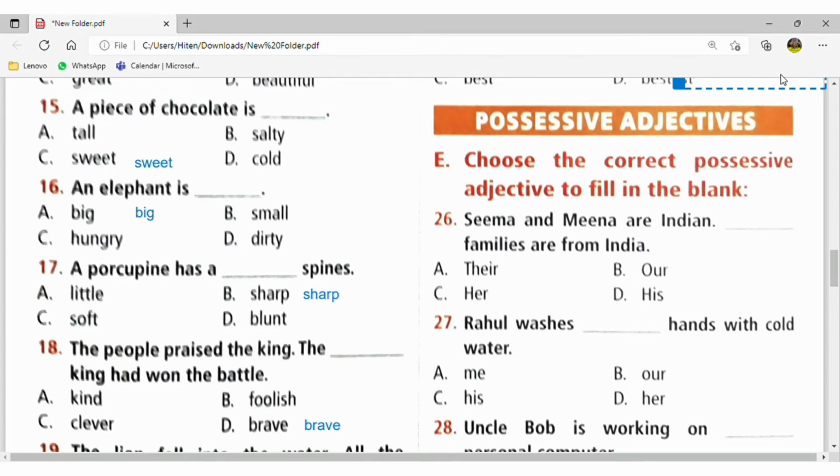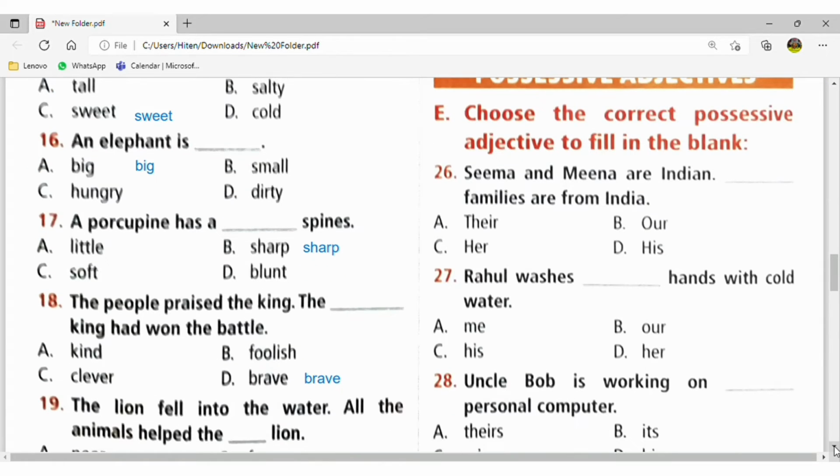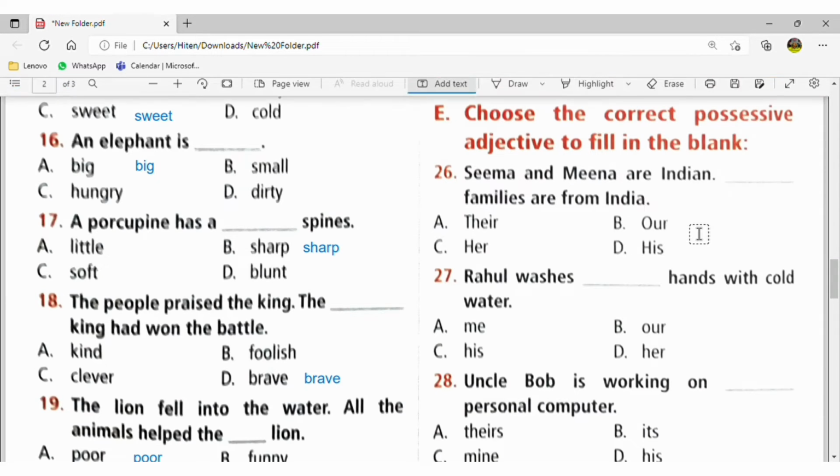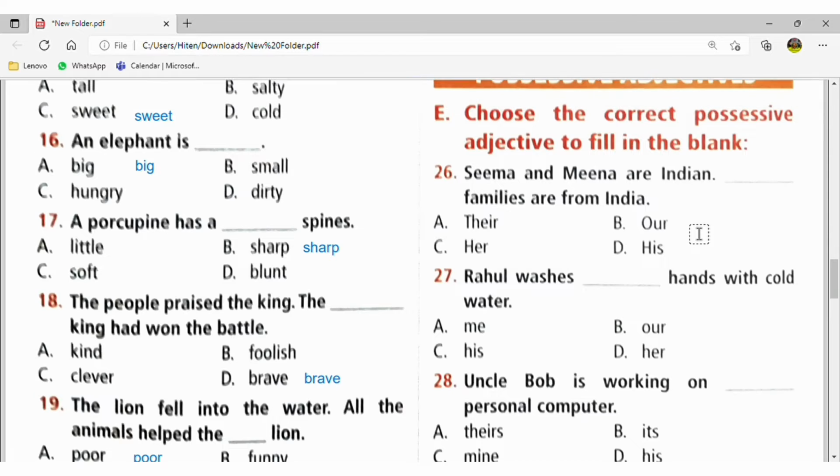Fine. So here Seema and Meena are Indian. What will I use here? Seema and Meena are Indian, so they are saying our families are from India. So here it will be our. Okay, our.